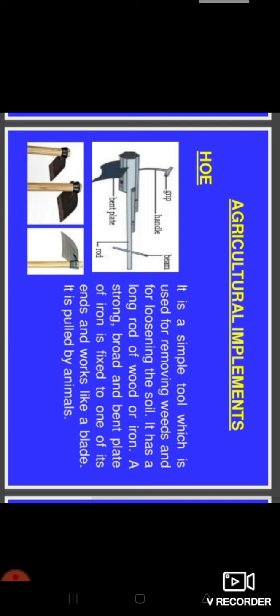It is a simple tool which is used for removing weeds and for loosening the soil. It has a long rod of wood or iron. A strong, broad and bent plate of iron is fixed to one of its ends and works like a blade. It is pulled by animals.